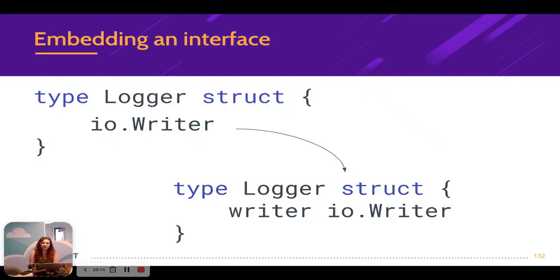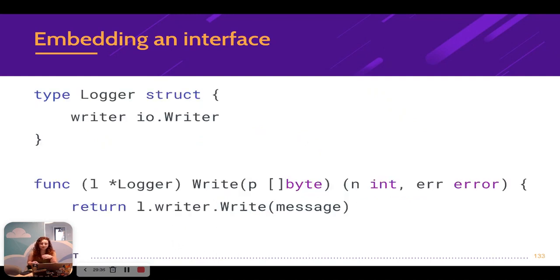So first of all, let's go back a little. Like we realized how embedded structs work, the same thing happens with embedded interfaces, right? So when we embed the io.Writer interface in the logger struct, it's no different than just creating a writer field of type io.Writer in the logger struct, and then creating a wrapper method, the Write method, which calls the writer field's Write method, right?